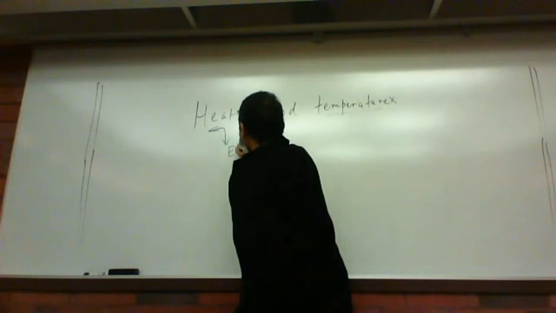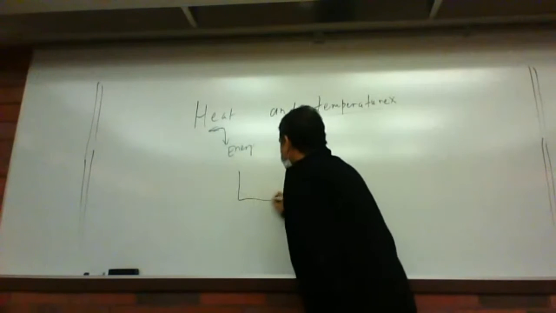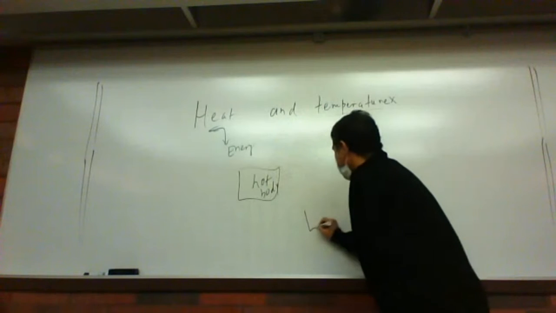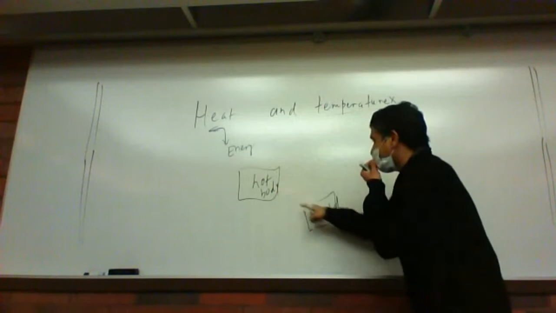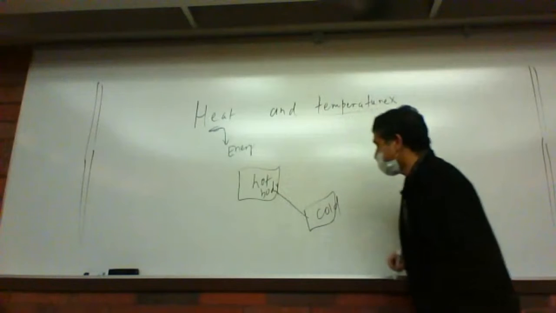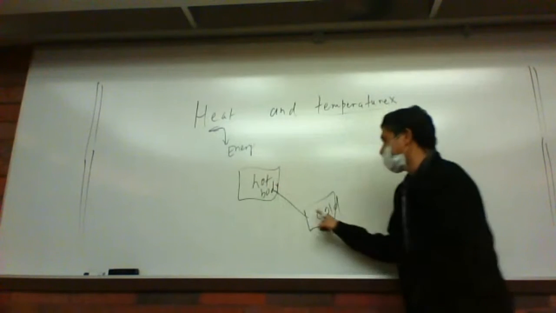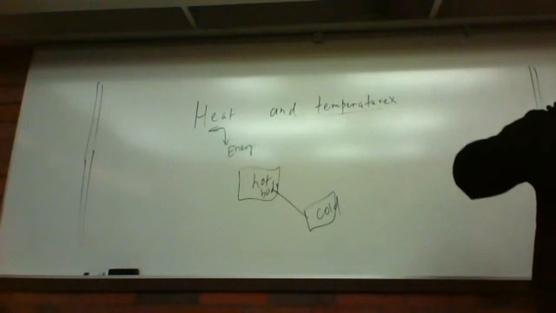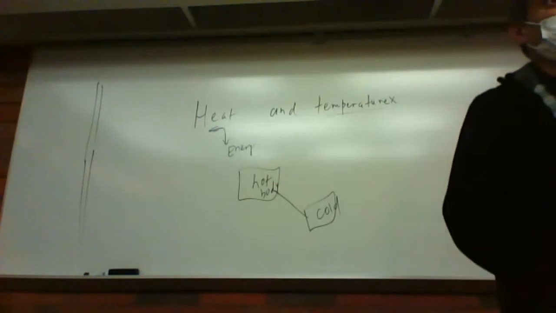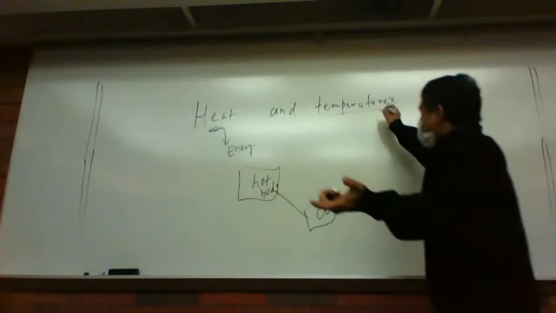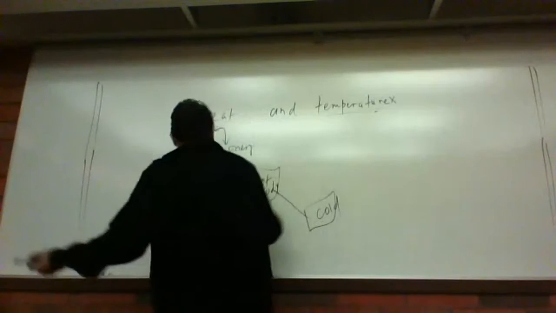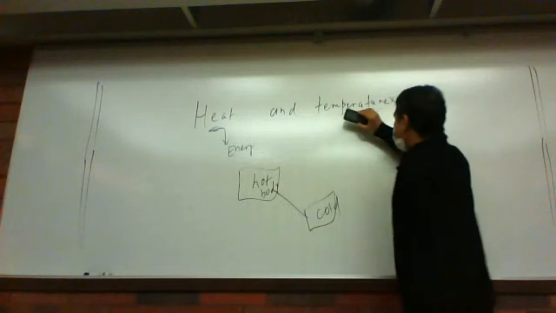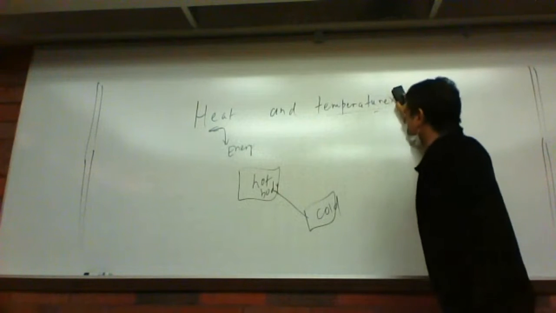So heat is energy, and this energy always flows from hot body to cold body. You have a hot body there, you have a cold body here. If I connect this hot body with the cold body with a certain wire, it always flows from the hot body to the cold body, higher temperature to lower temperature. Make sense? Good. And temperature is just the degree of hotness or coldness. The unit of heat is joule, kilojoule. The unit of temperature is degree centigrade, degree Fahrenheit, Kelvin, something like that.